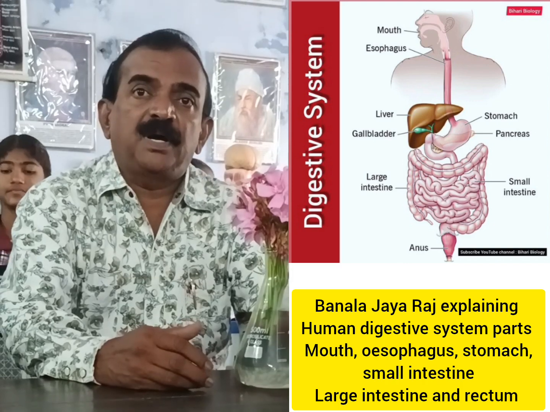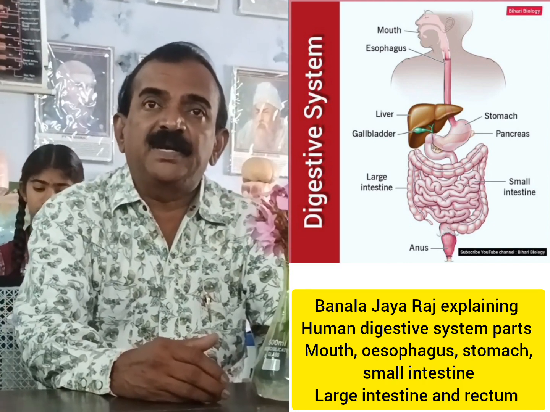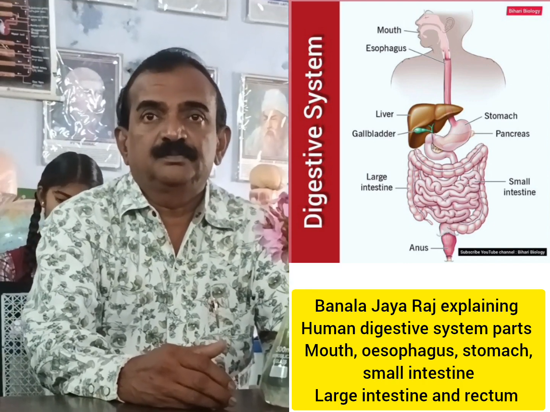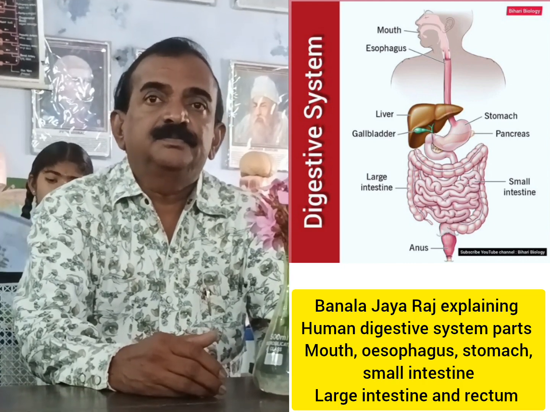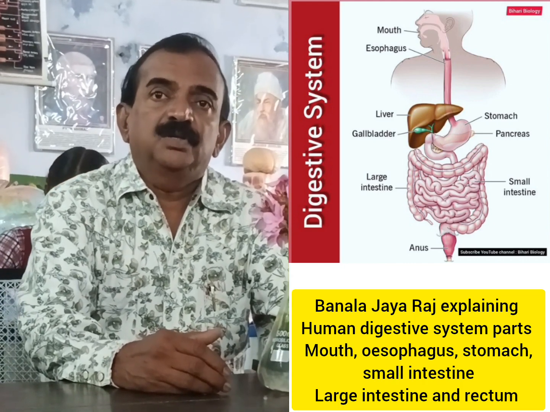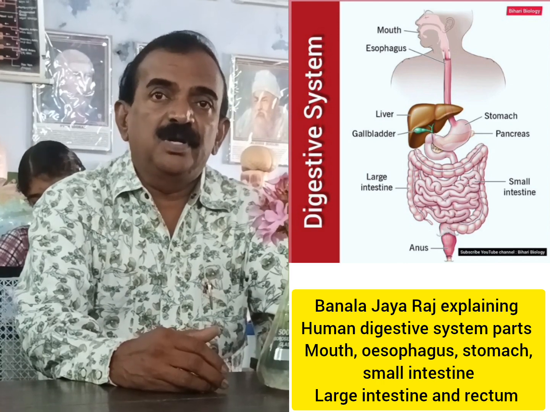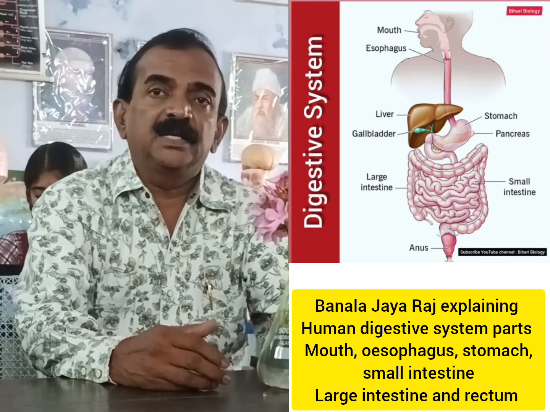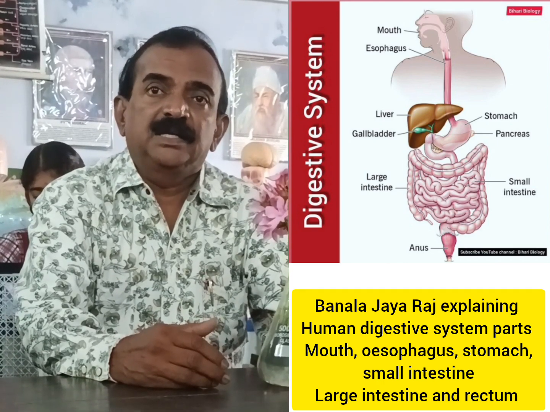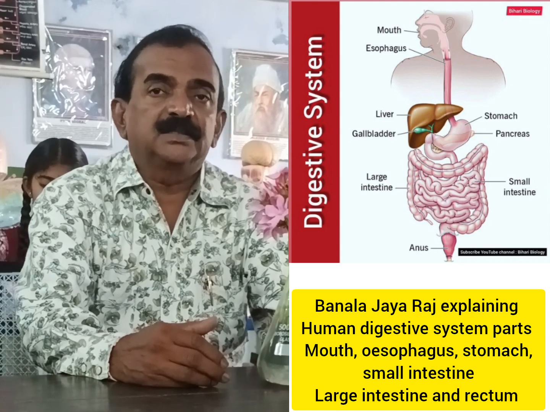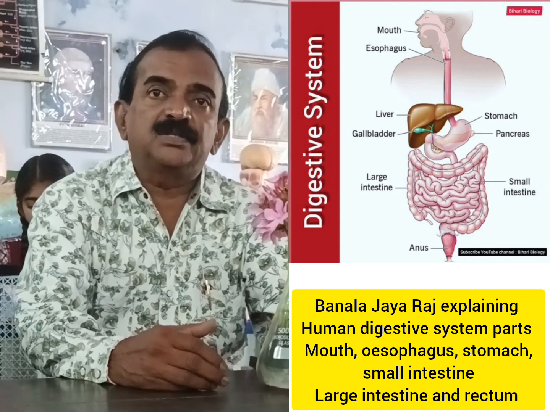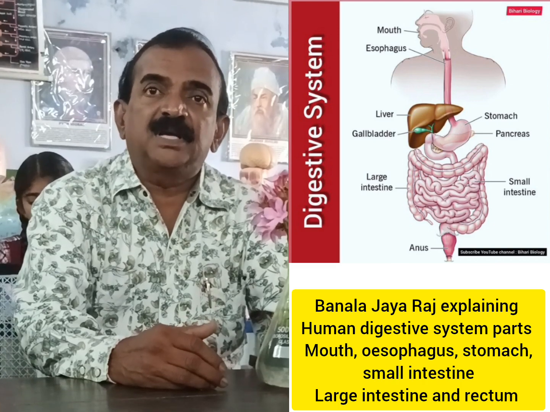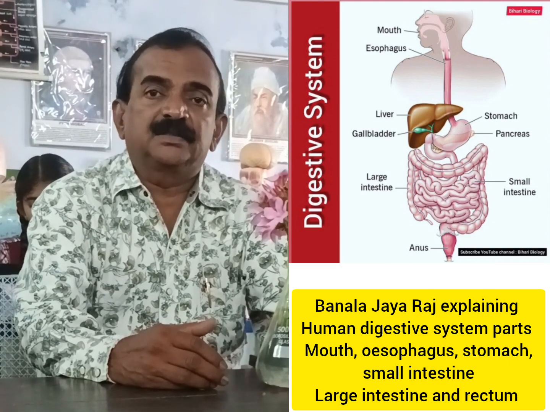So the first part of our alimentary canal is the mouth, buccal cavity, pharynx, esophagus, stomach, duodenum, small intestine, large intestine, rectum and anus. And again, attached to the digestive system, you are observing the presence of the liver and pancreas.